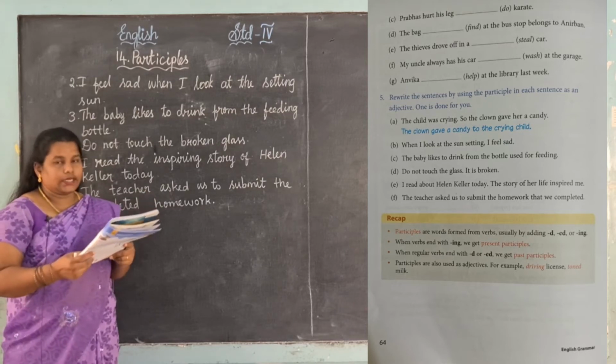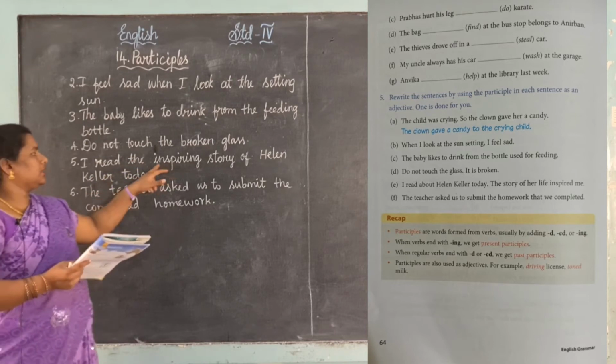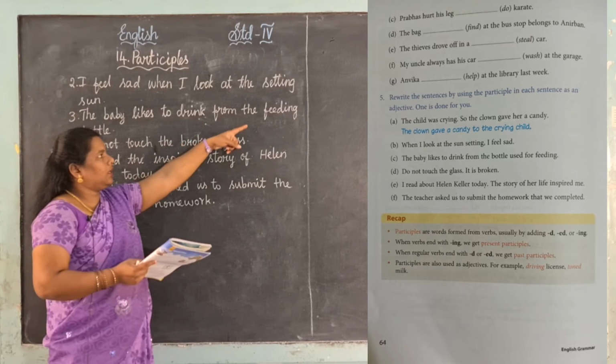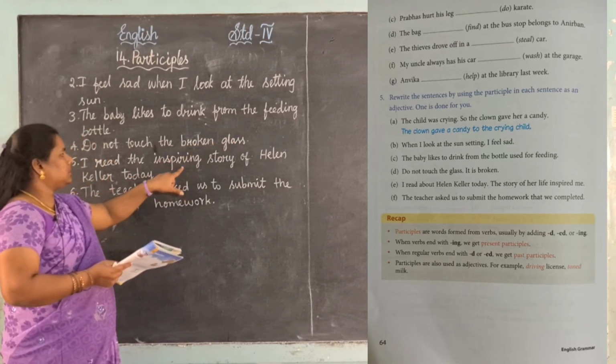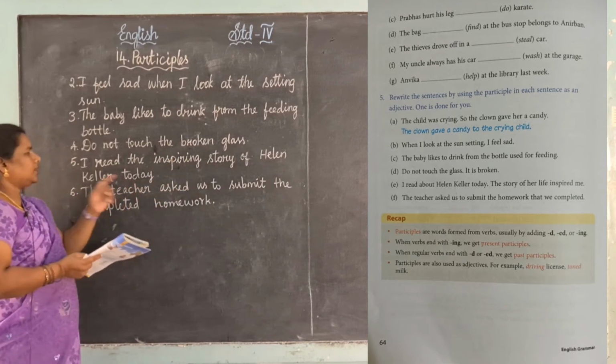See, there are two sentences. How can we change them into a participle? Yes, I read the inspiring. See, the present participle is here. In that also, present participle. Setting, feeding. Yes, it is a past participle. Broken. Yes, then here, the inspiring story of Helen Keller today.